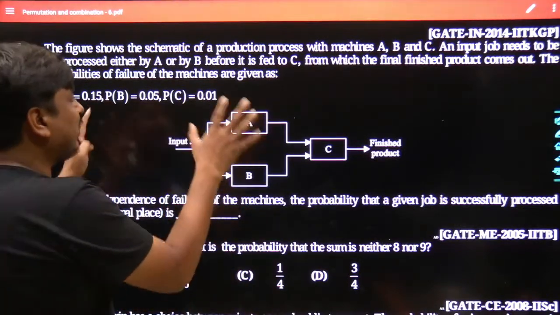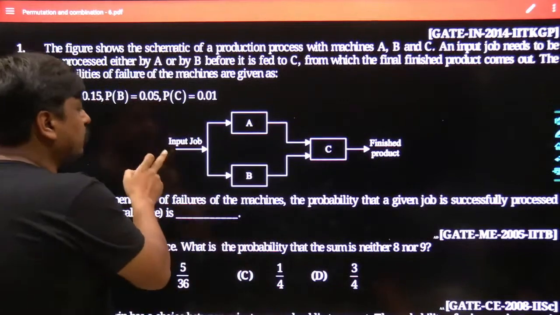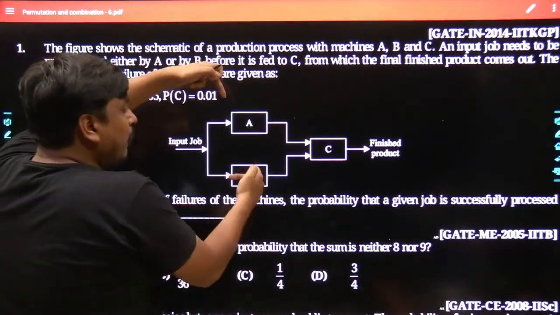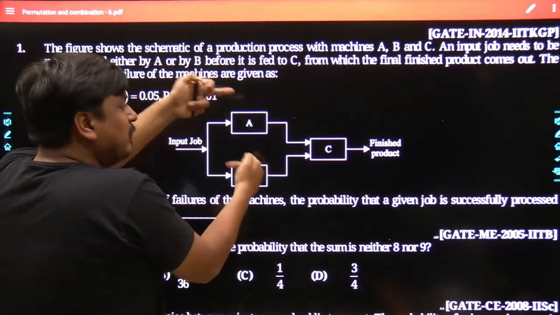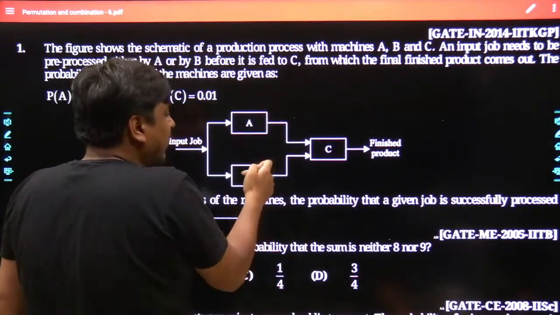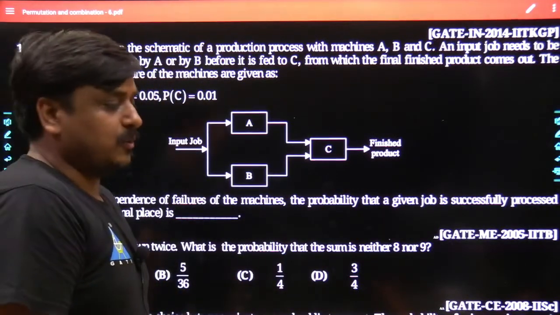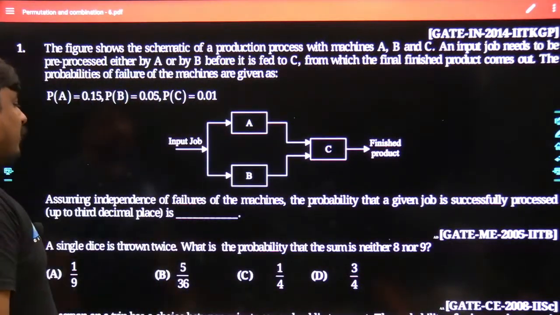As far as the block diagram of the complete process control system is concerned, here the input goes. Now you have got two parallel machines to process this input, and now the output from either of A and B goes to C, and the final product comes out. Assume independence of the failure of the machines.